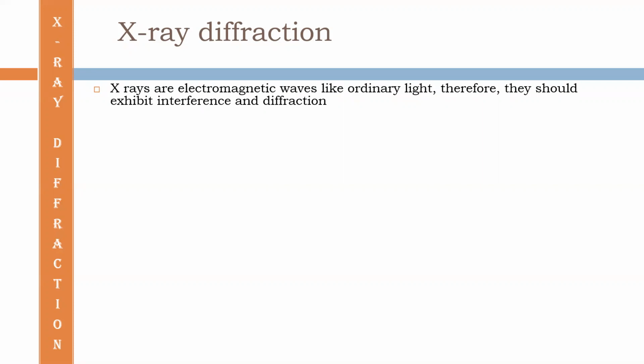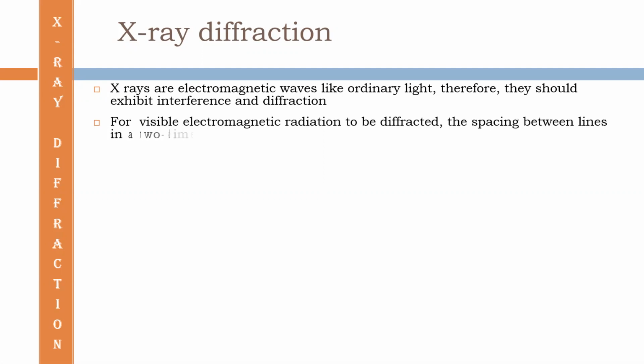But there is a condition for diffraction to occur. We know that the size of the obstacle must be in the order of the wavelength of the light.